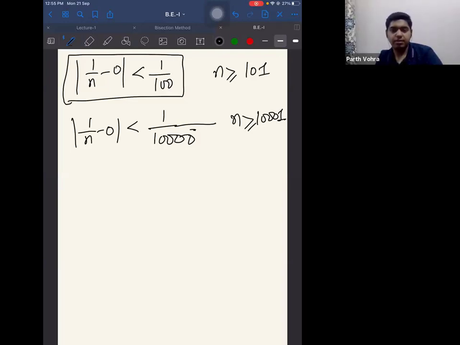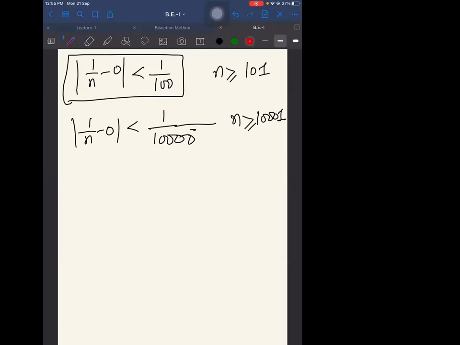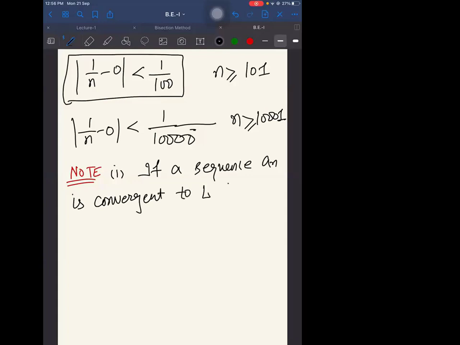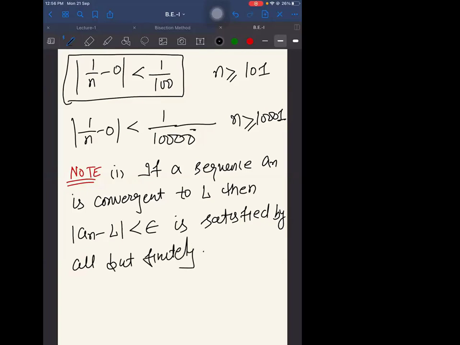Is it okay? So in other words, we say that if a sequence a_n is convergent to L, then |a_n minus L| is less than epsilon is satisfied for all but finitely many values of n. Right? Except for finitely many, it will be satisfied for all the rest.